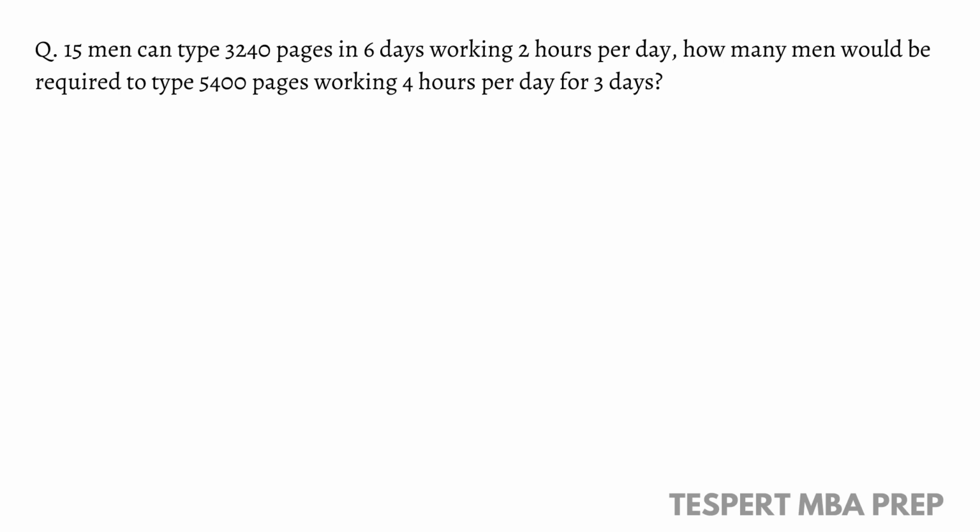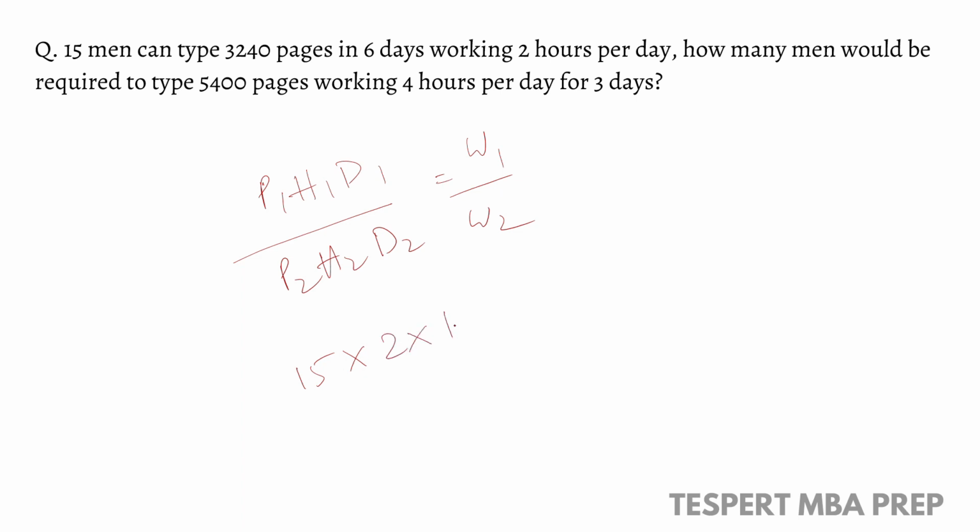15 men can type 3240 pages in 6 days, working 2 hours per day. How many men would be required to type 5400 pages, working 4 hours per day for 3 days? So the same formula we applied in previous problems, I'm directly applying this. In the first case, P1 number of persons are 15, number of hours are 2, and number of days are 6. By, in the second case, we have number of persons, we do not know that, and we have number of days as 3 and number of hours as 4, right?